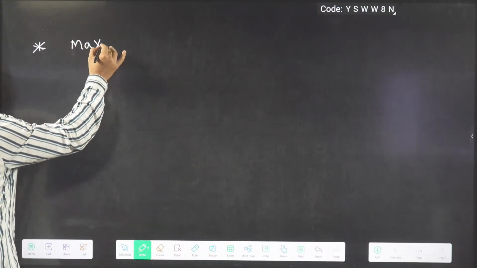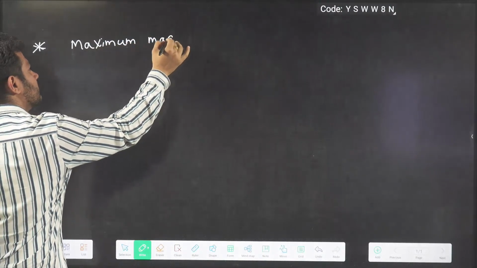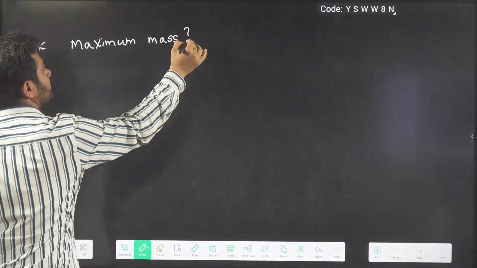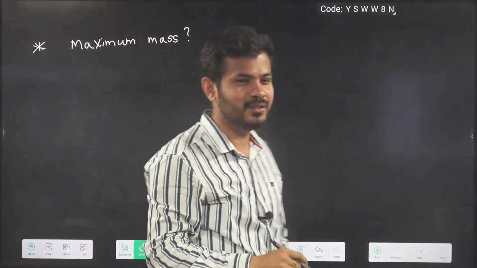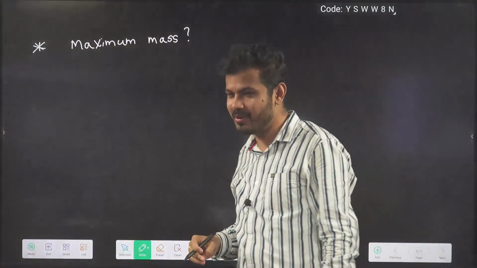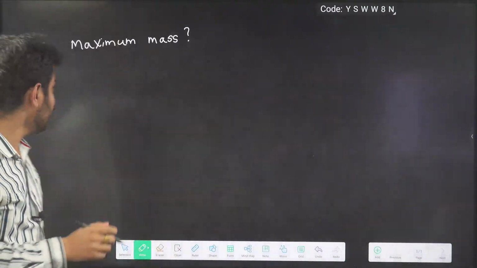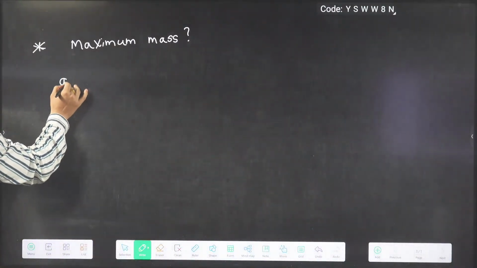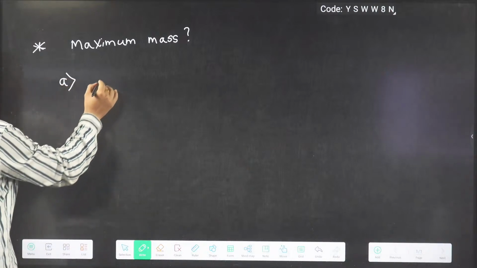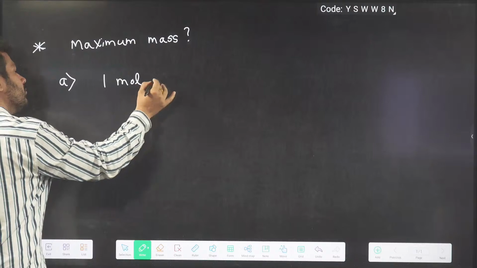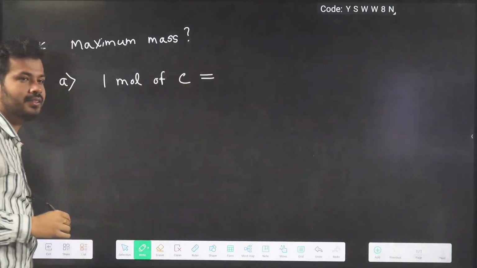Maximum means biggest mass. They are asking which one has the biggest mass. Chalo, let us try to analyze the options. Option A is 1 mole of carbon. Guys, you tell me, 1 mole of carbon, what is going to be the mass?